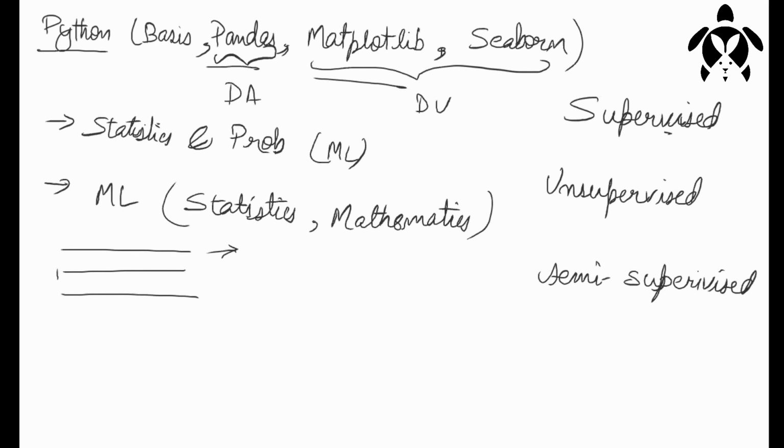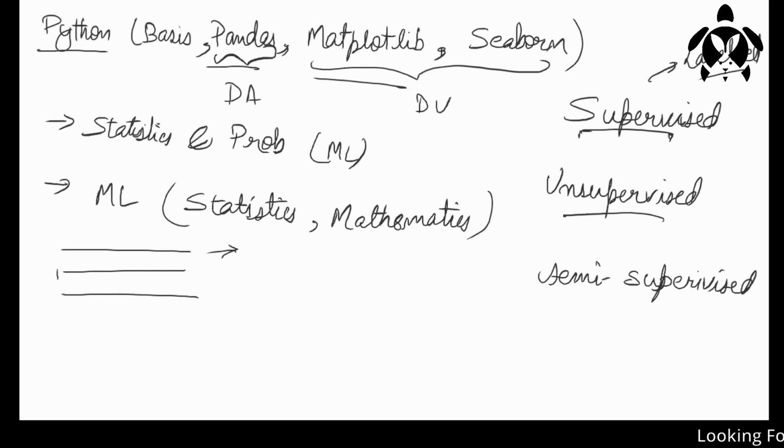In supervised learning, you have labeled data. Labeled means the data is grouped and labeled. Suppose you have fruits. In fruits you have so many fruits: apple, banana, mango, right? All these apple, banana, mango come under fruits, so that's how it is grouped. Those are supervised. Or else you can consider a teacher and a student. The teacher is teaching, training the student, right? That all comes under supervised.